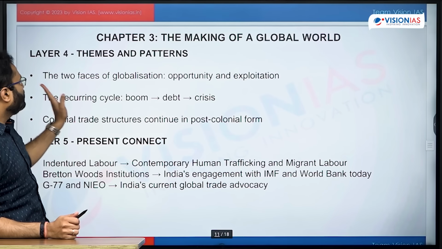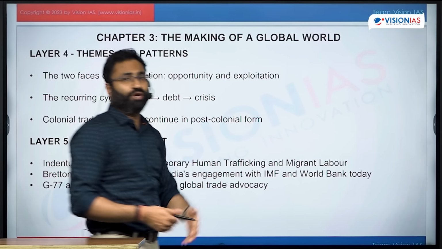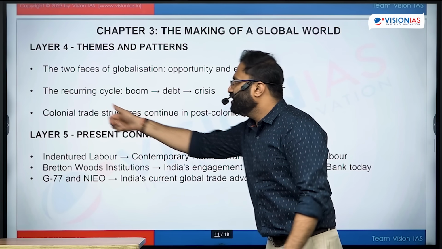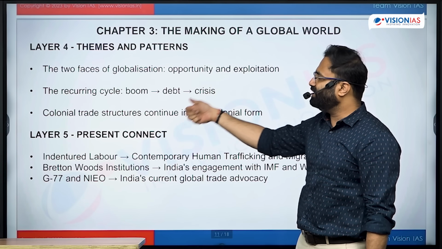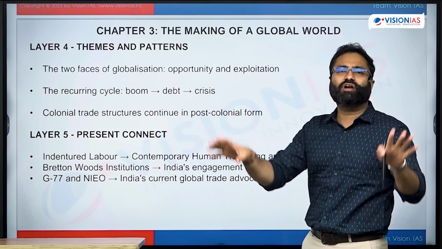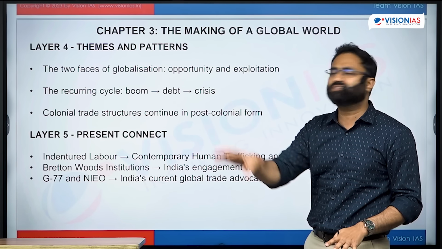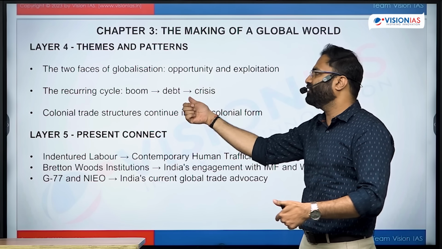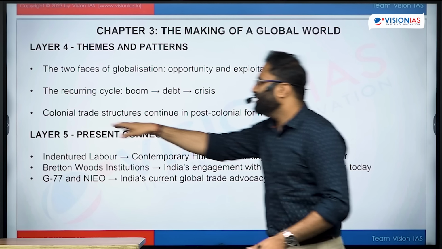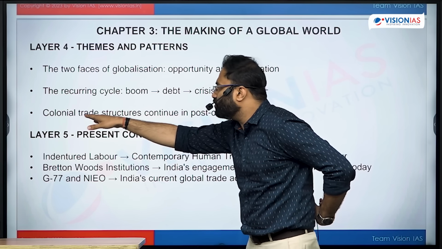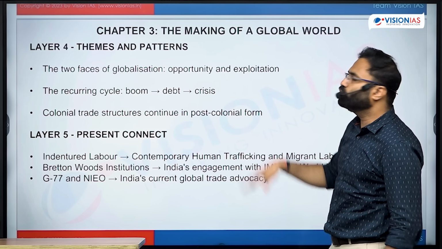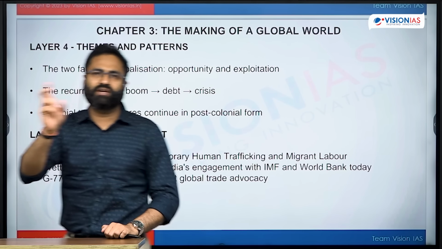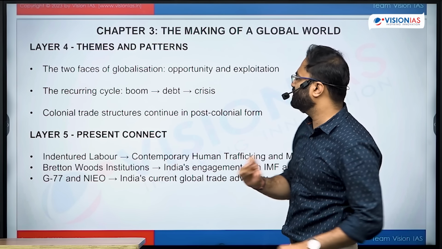Then with this theme, the two phases of globalization, opportunity and exploitation, a conventional question can be asked from the perspective of globalization. There is a recurring cycle of boom, debt, and crisis. So in the present time period also, in the case of struggling economies, this is the situation. There is a boom, then in that particular boom situation, it is followed by debt, and then eventually crisis might be there. And that's where another thing is the colonial trade structure continuing in the post-colonial form. So the colonization still continues in a post-colonial manner, जिसे न्यू colonization कहा जाता है, न्यू imperialism कहा जाता है.